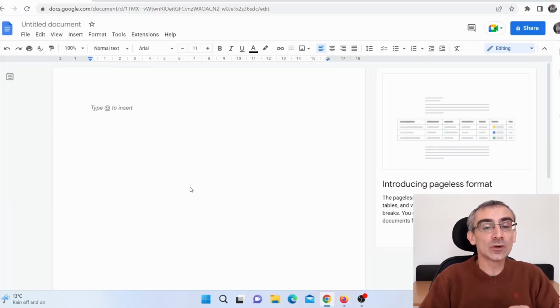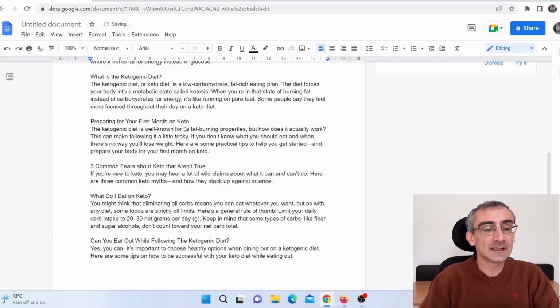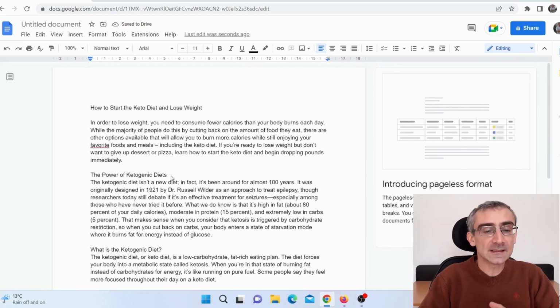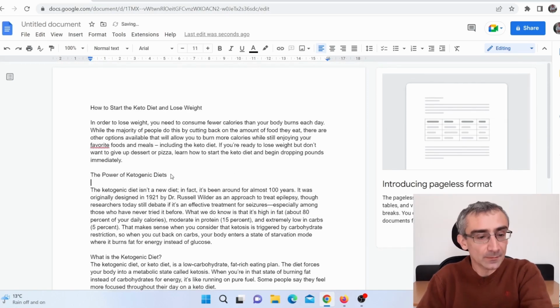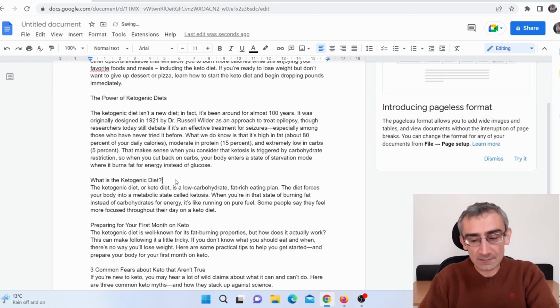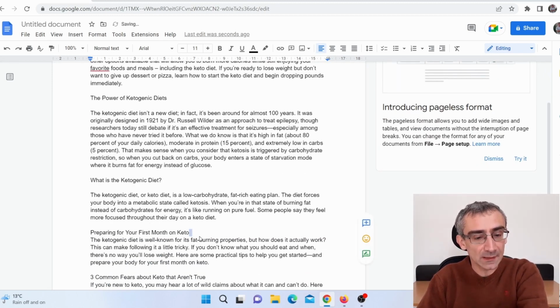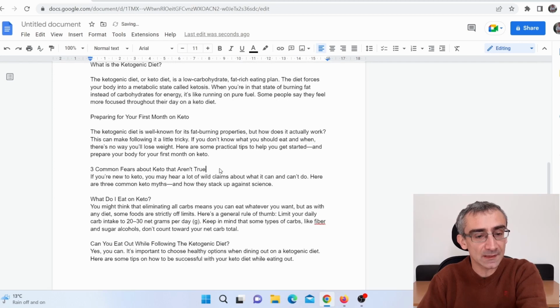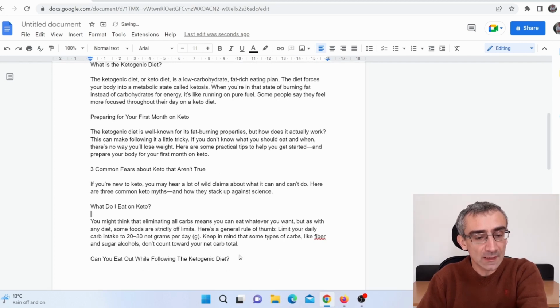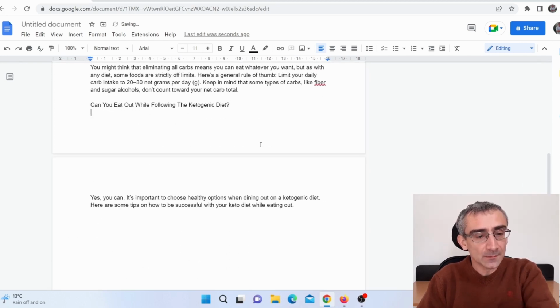So what I need to do, I need to click here to copy this article. And then I need to go here on Google Documents and I need to paste that here. And you need to edit this a bit. So I will just edit it just a bit. As you can see here, I need to make a space between these lines here. And also I will actually make these